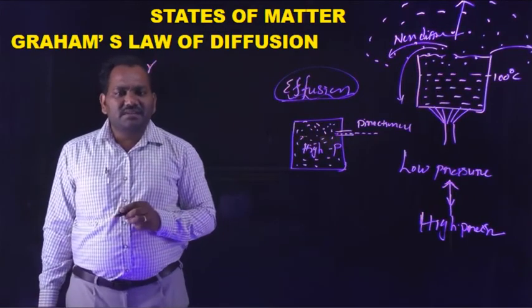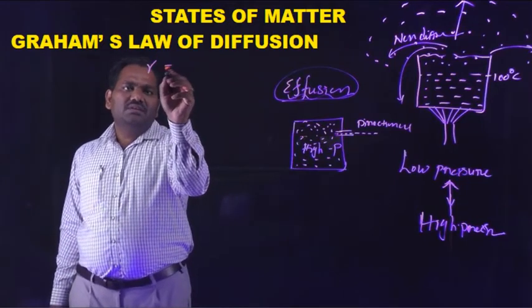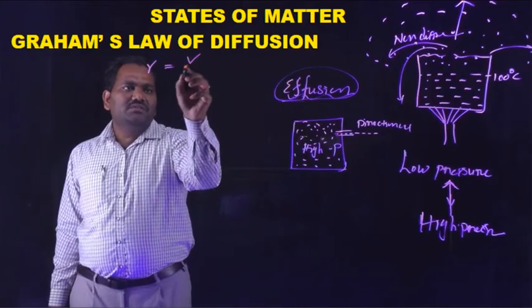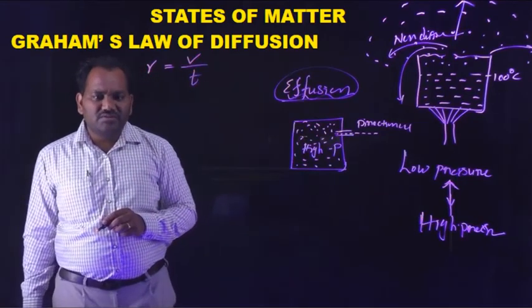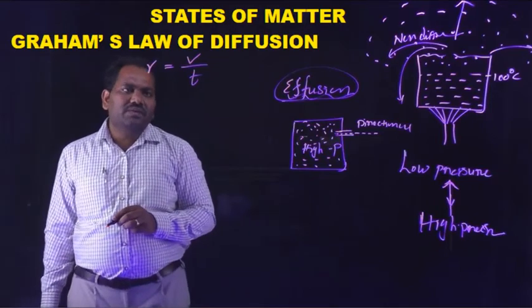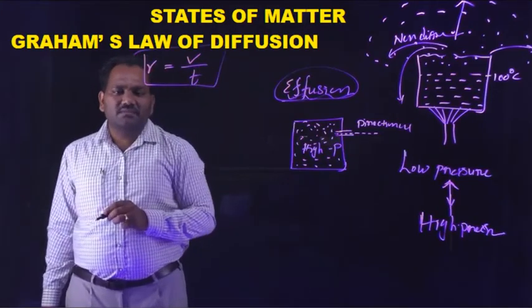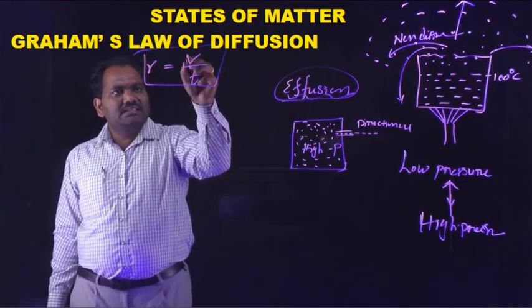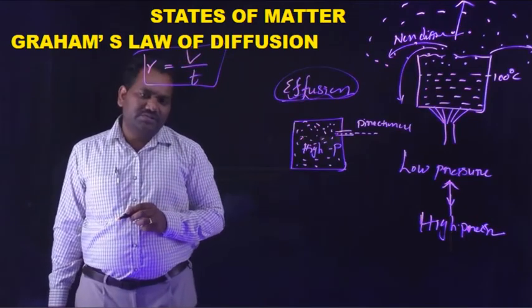Rate is nothing but R. The rate of diffusion is the volume of gas diffused in unit time. R is equal to V by T, the rate of diffusion.